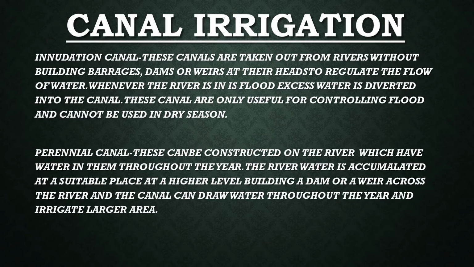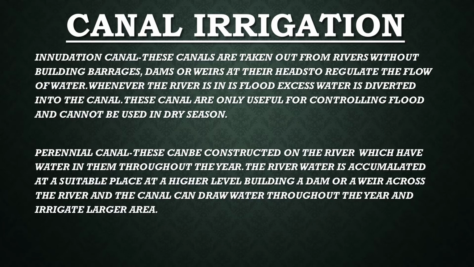Next we come to canal irrigation. There are two types of canal: one is inundation canal and one is perennial canal. Inundation canal has water only during the rainy season, whereas perennial canal supplies water throughout the year. In an inundation canal, there is no regulator to check the flow of water, whereas in a perennial canal, there is a weir at the head to check the flow of water.